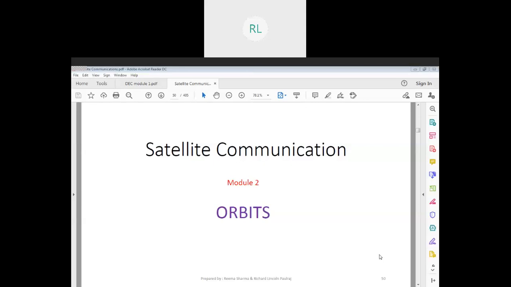Sir, an orbit is a fixed path on which a celestial body revolves around a bigger body. Okay, fine. So it is just like how the moon is a natural satellite for us. Thank you, Mohit. Just like how the moon is a natural satellite which revolves around planet Earth, similarly we put up these man-made or artificial satellites in its place.